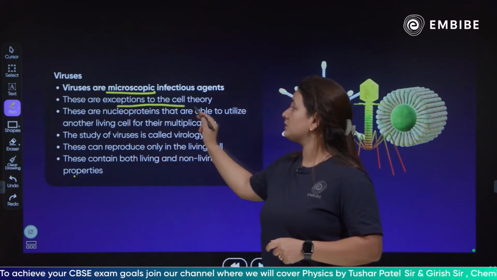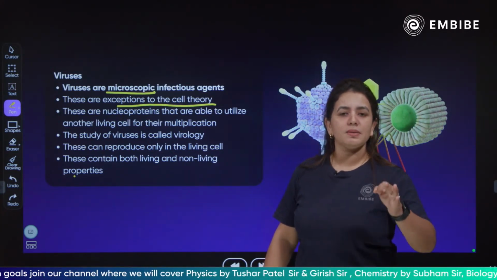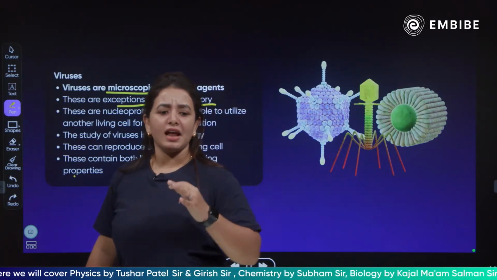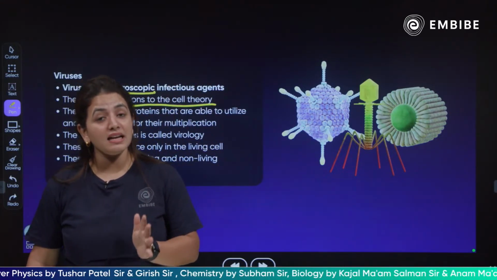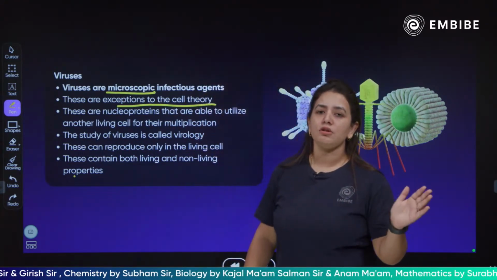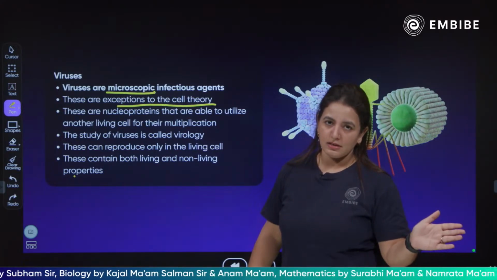These are an exception to the cell theory. Yes, you know, every living organism is made up of cells. Cell is the structural and functional unit of life, but viruses are living, and yet they do not have a cellular body. Their body is not constructed of a cell. Clear?